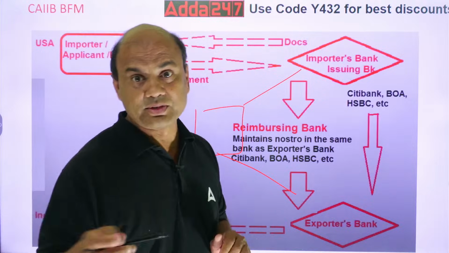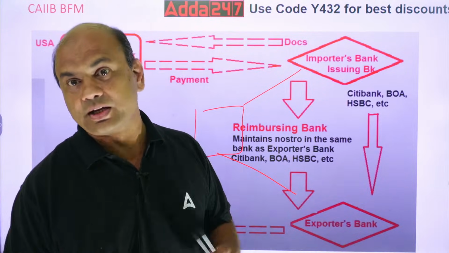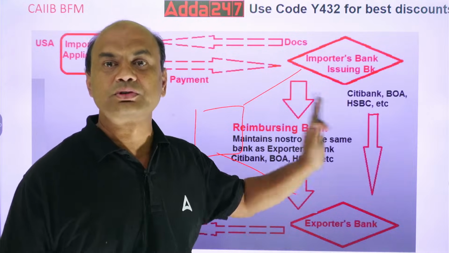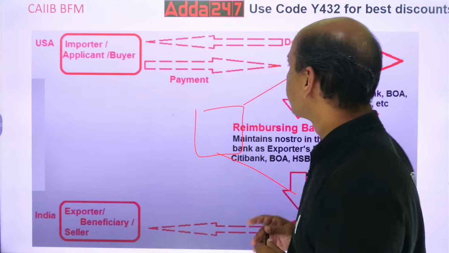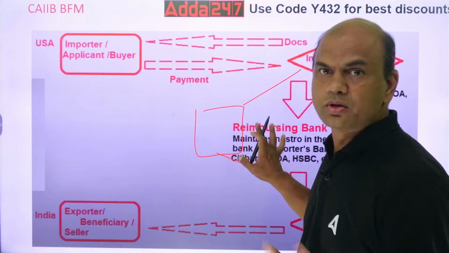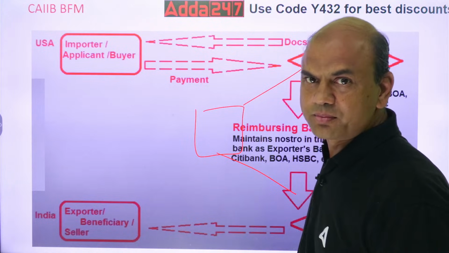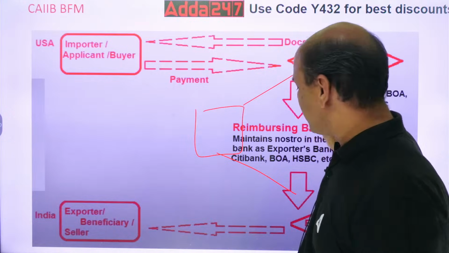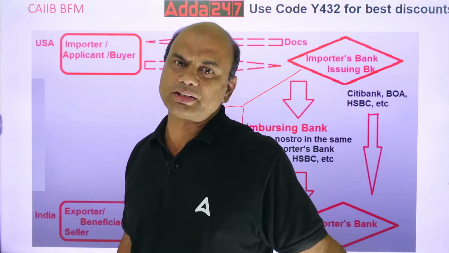Yesterday Putin's visit was for this only, Nostro and Vostro. He doesn't want Loro, he wants Nostro Vostro. Okay? Got it everyone? So now this overall case is over. Why? Because payment has started from the issuing bank and it has reached the exporter's bank.